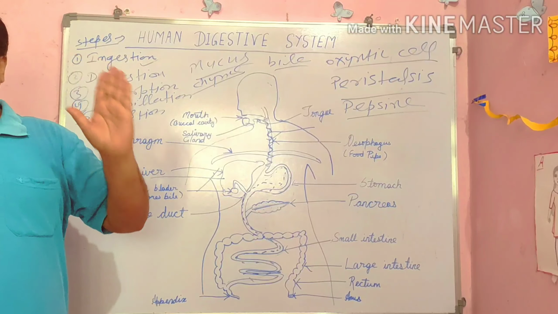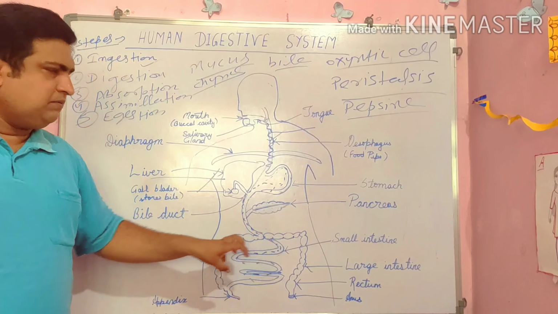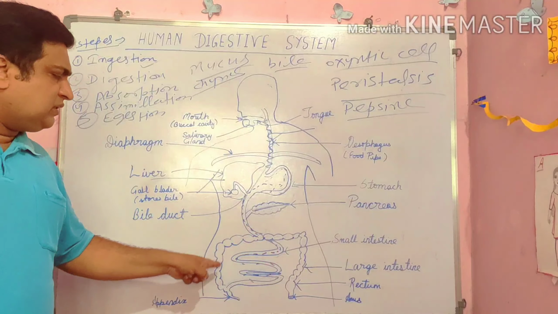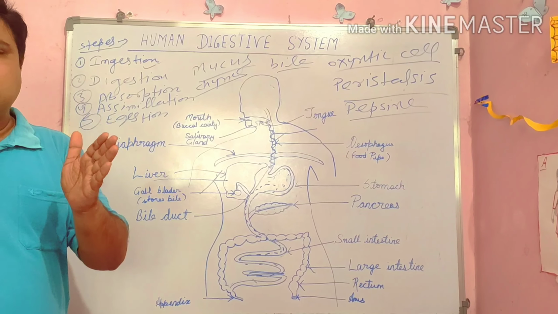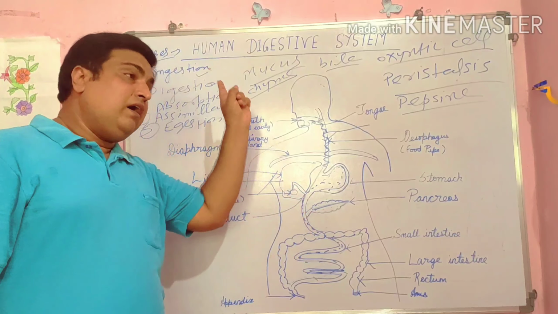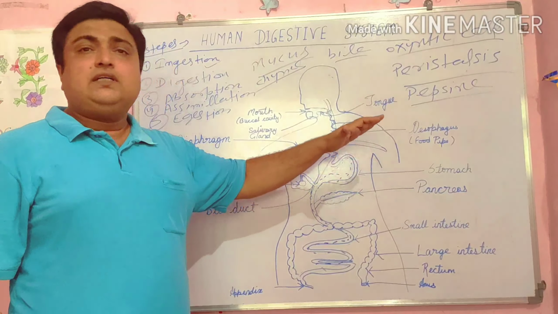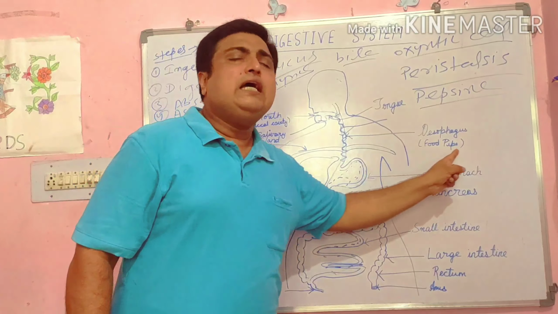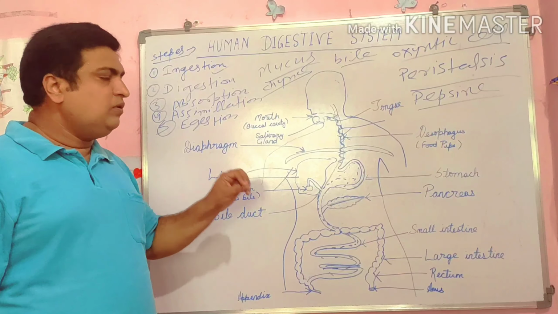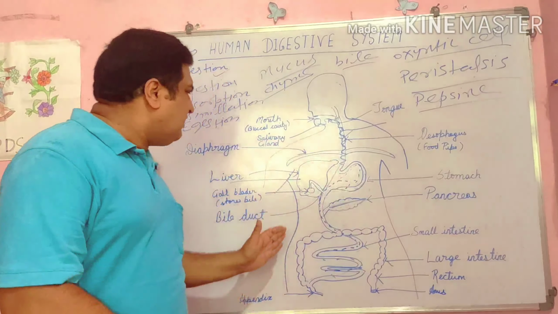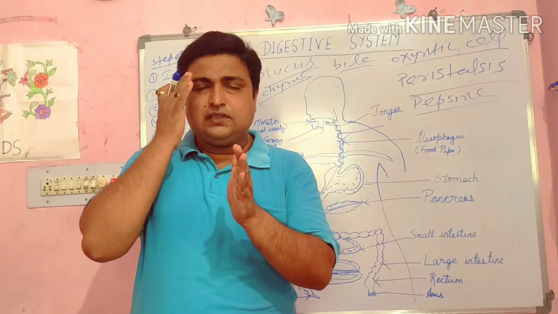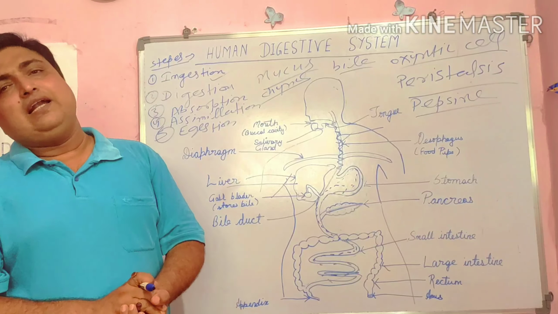What is the function of bile juice? Bile juice converts food substances into an alkaline medium. In the stomach you have studied that food is in an acidic medium, and in the small intestine this food becomes an alkaline medium with the help of bile juice. So the first function is that it creates the alkaline medium.